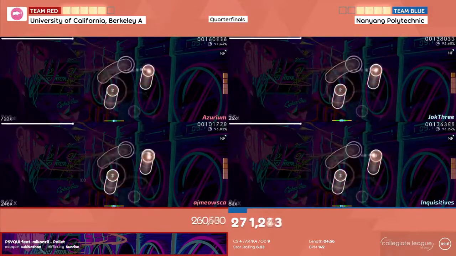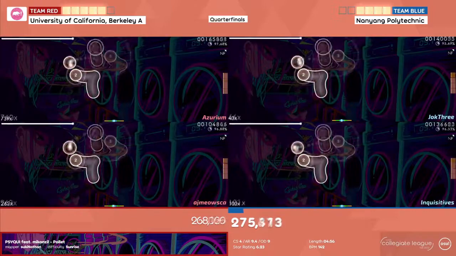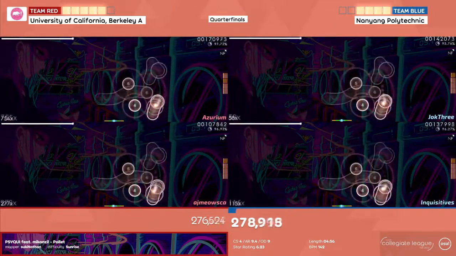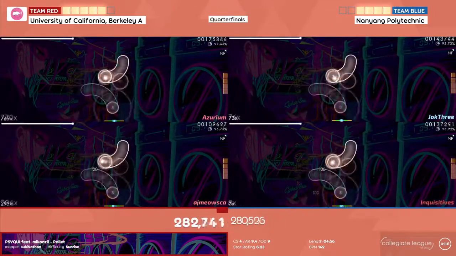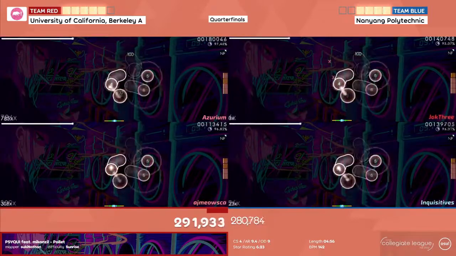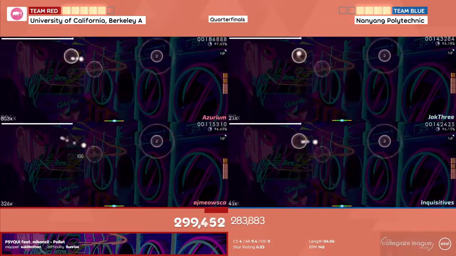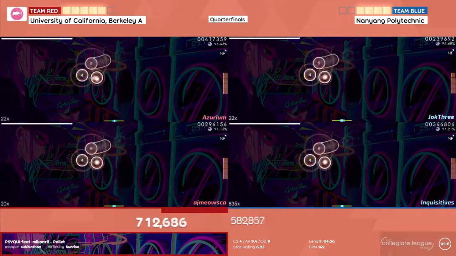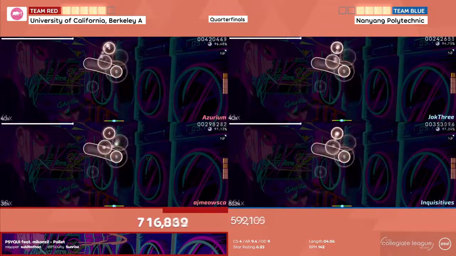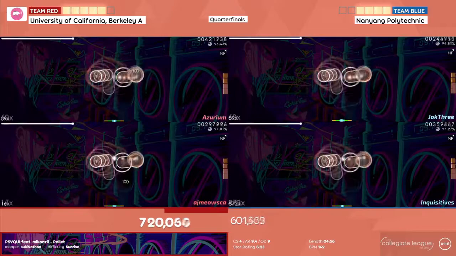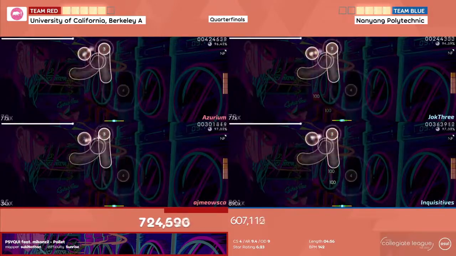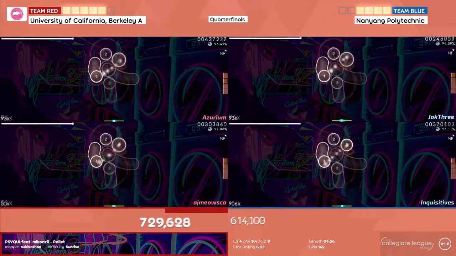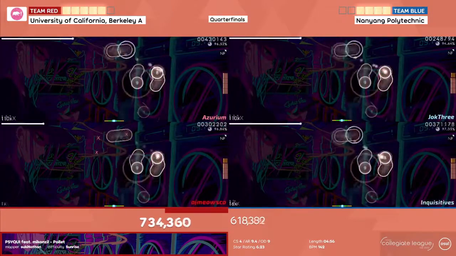Those misses from AJ Miyaska, however, did give a bit of a lead to Nanyang, but there goes Jock3's combo, leaving Azurium the last FC on the board, and giving Berkeley the lead, 1/3 way into the map. But everyone dropping but Inquisitives. This could be the hope Nanyang Polytechnic has been waiting for. Oh, but there goes Inquisitive's combo.